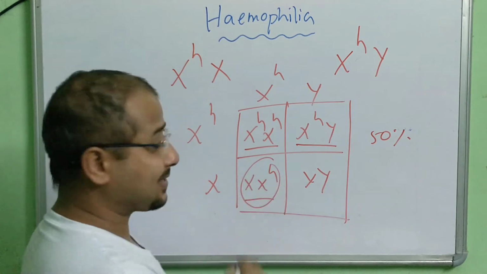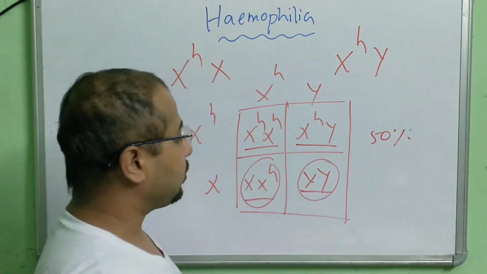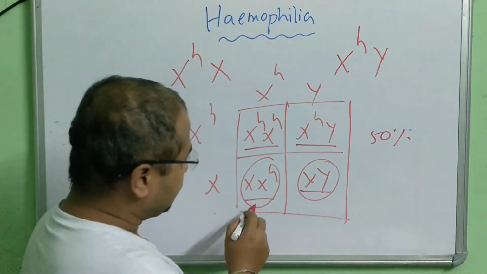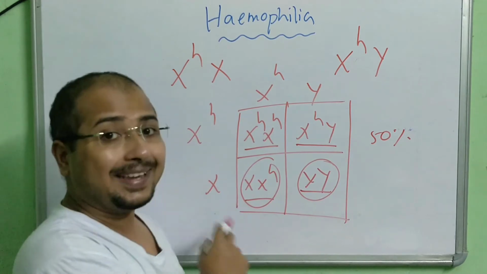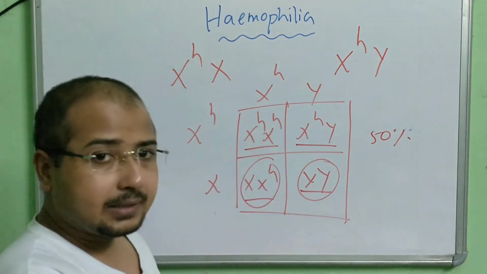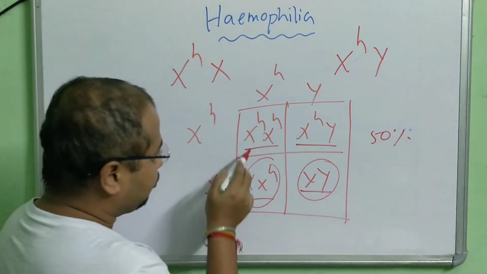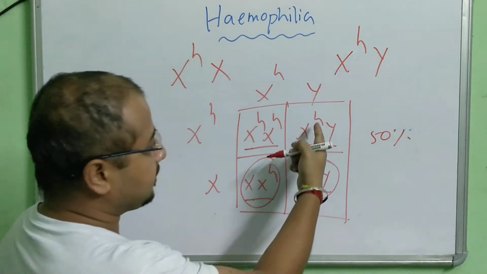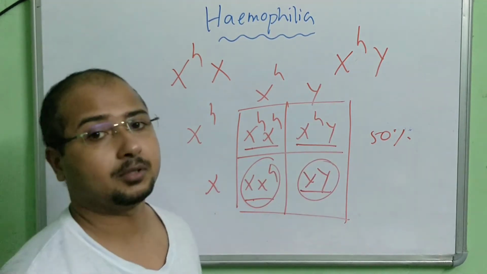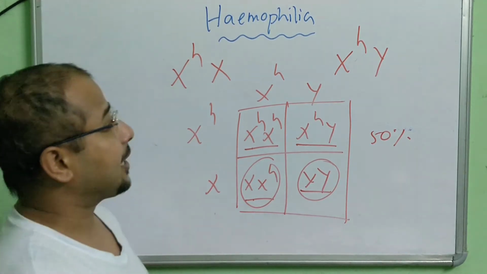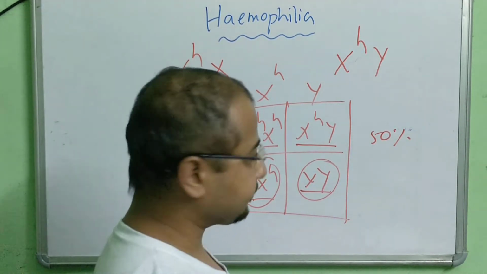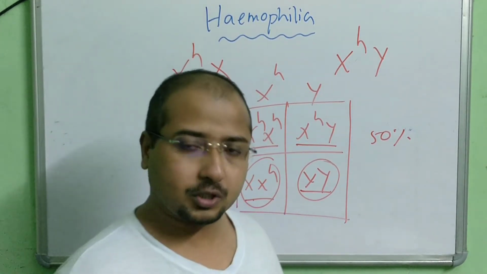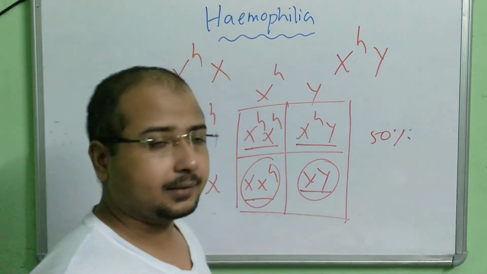This is the daughter who is carrier, this son is normal. So only 25% possibility that the offspring will be normal. Okay, 25% possibility that the offspring will be carrier. Or you can say that 50% of the daughters will be hemophilia and the rest 50% will be carrier. In the sons, 50% of the sons will be hemophilia, 50% are going to be normal. So this is how we have to calculate hemophilia. Understood? There may be many questions like this. If you practice from your book, the more the practice, the better the understanding.